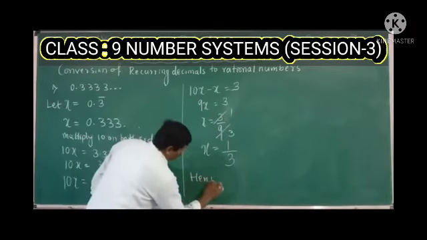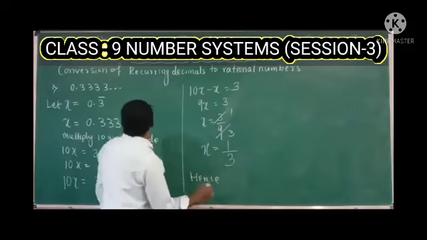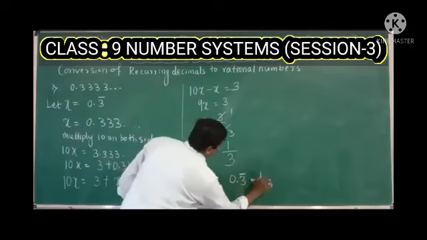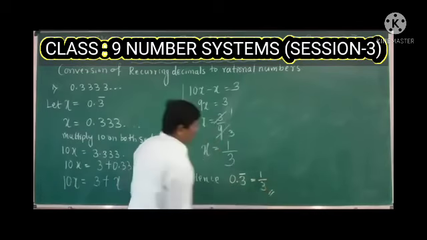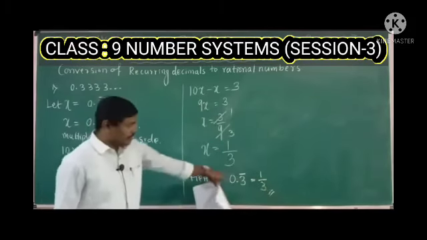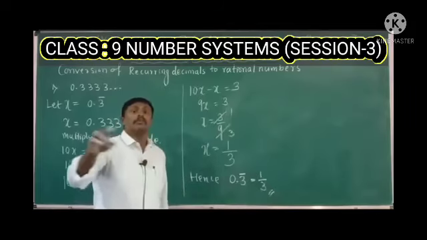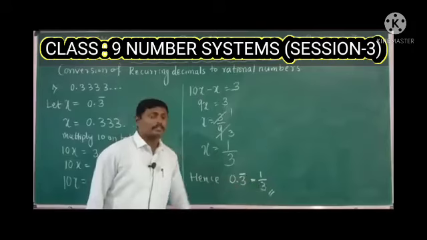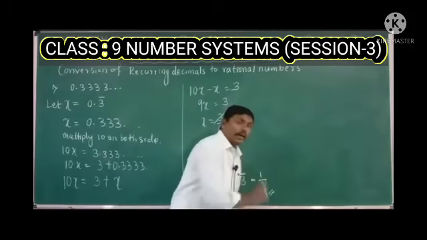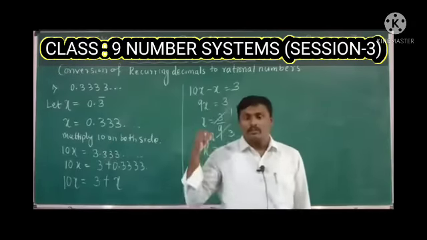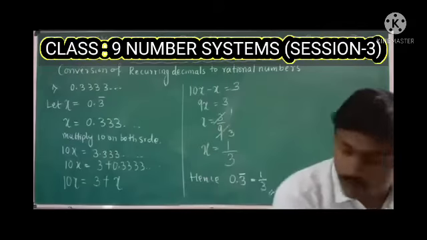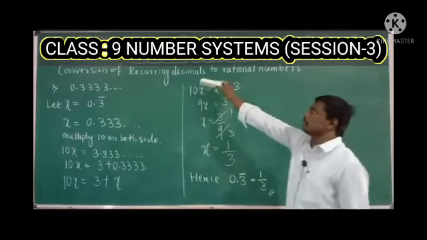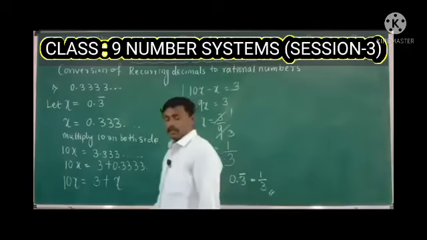Hence 0.3 can also be written as 1 by 3. 0.3, this bar indicates that the 3 will be in continuous form. So 0.333 can also be written as 1 by 3. This is the first example of converting decimal expansions, or decimals, to rational numbers.